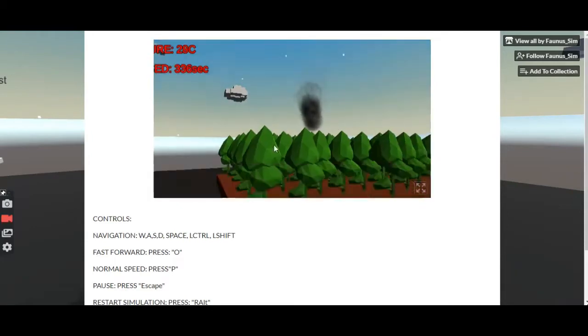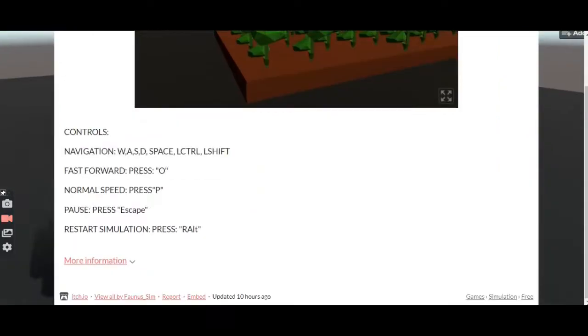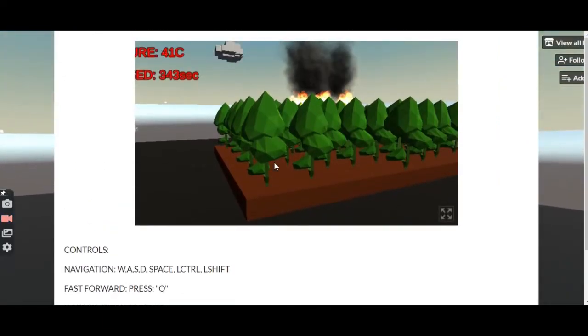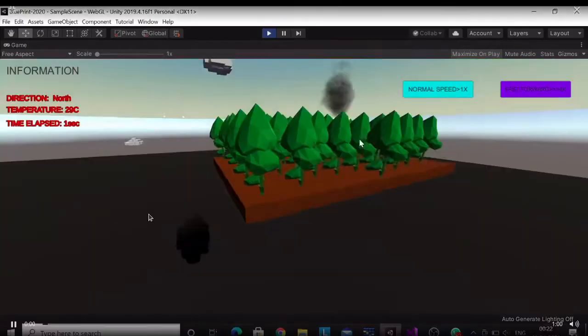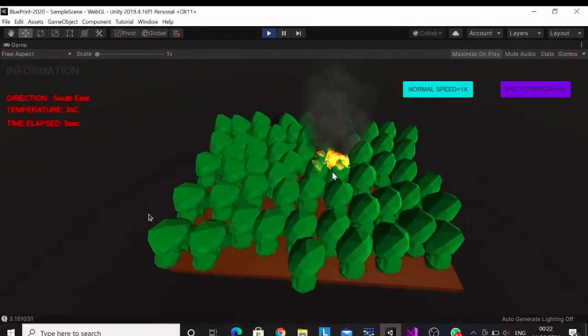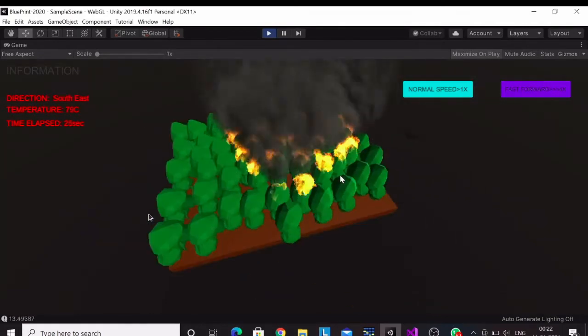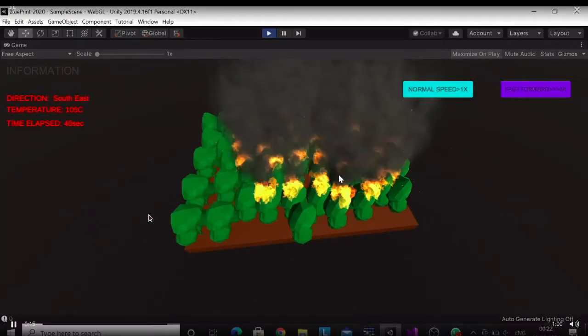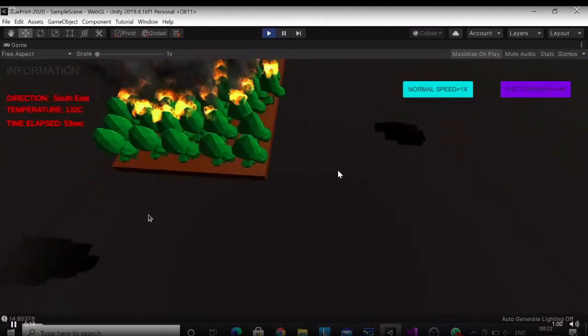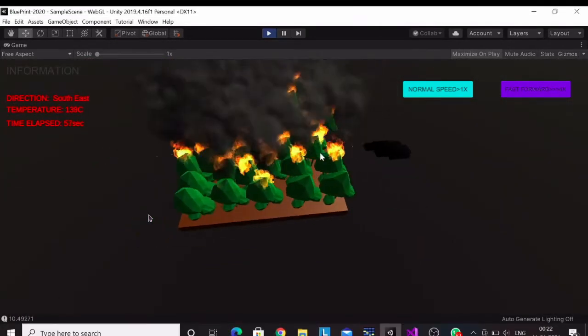Like if I click on start, you can see a forest fire is emerging here. So here is the solution that we have. And as you can see, here is the forest that is there. We have simulated this, and the fire is spreading in a fast forward mode based on various things such as the direction, temperature, wind speed, etc. So as you can see, without any intervention, the forest catches fire completely. We will wait for the forest to catch fire completely.